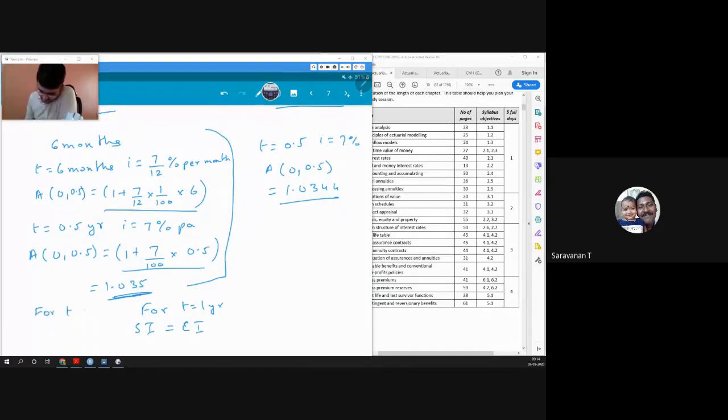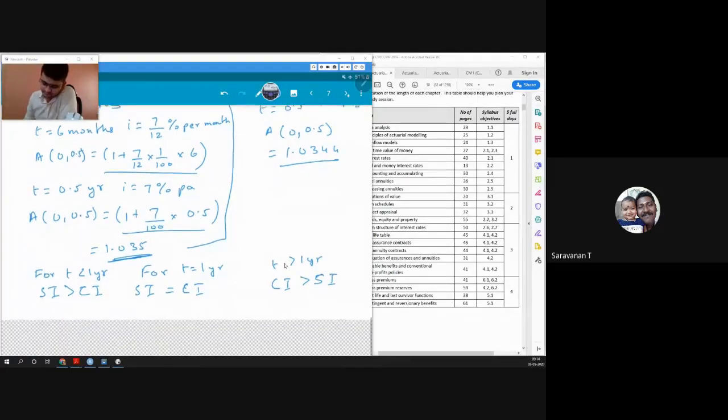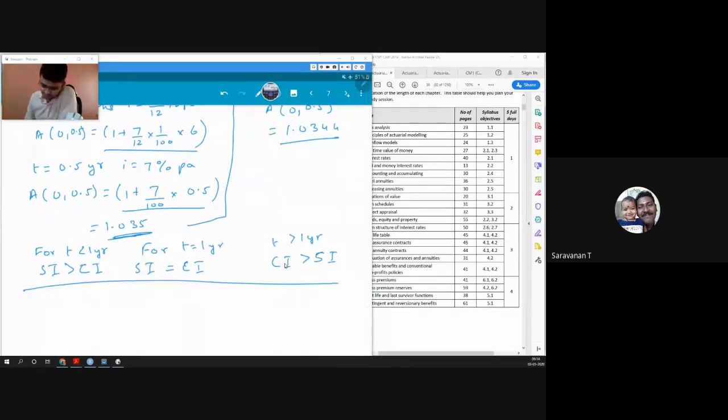For time less than 1 year, simple interest will be greater than compound interest, and for time greater than 1 year, our compound interest will be greater than simple interest. This will be true for any rate of interest that is greater than 0, and we always assume that our rate of interest will be positive.